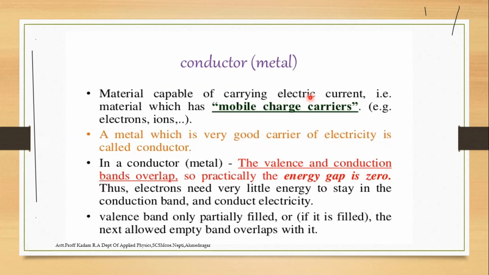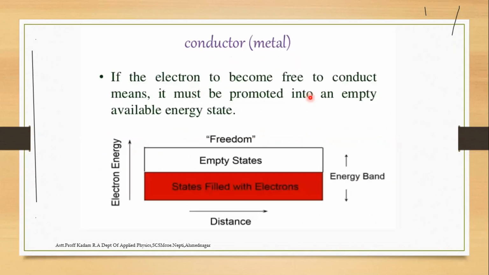In the diagram for the conductor there is an empty state. If the electron becomes free to conduct, it is promoted into an empty available energy state.